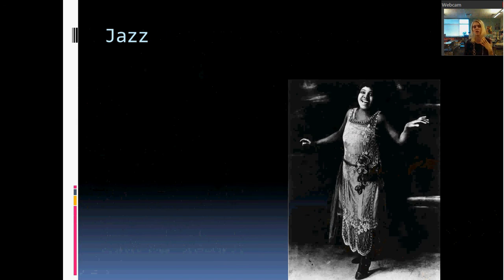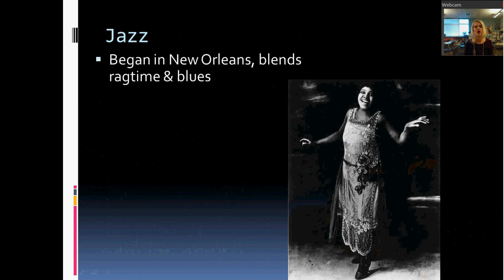And jazz was a big part of African American culture. Jazz began in New Orleans, and the original part of jazz was blending ragtime and blues.